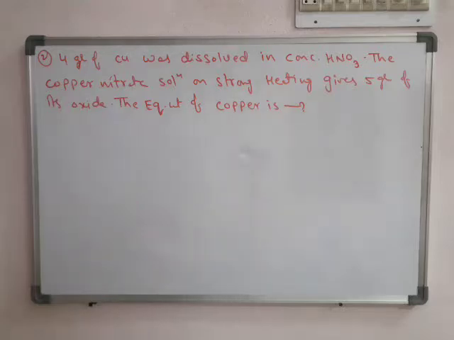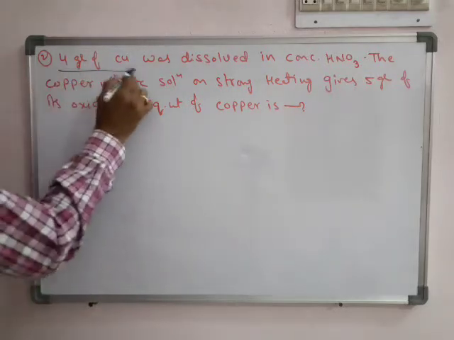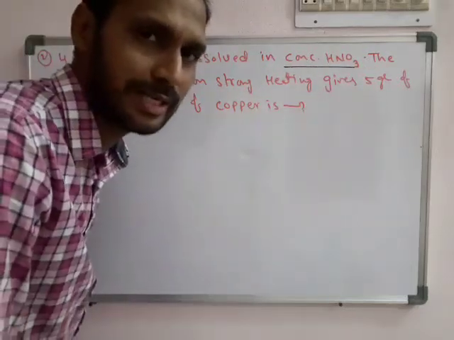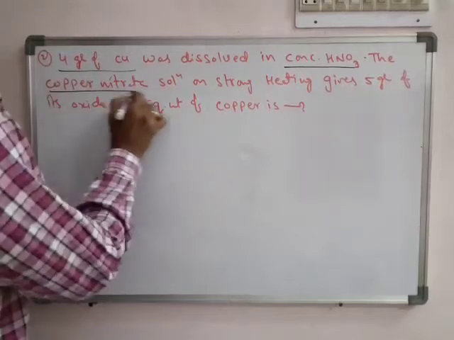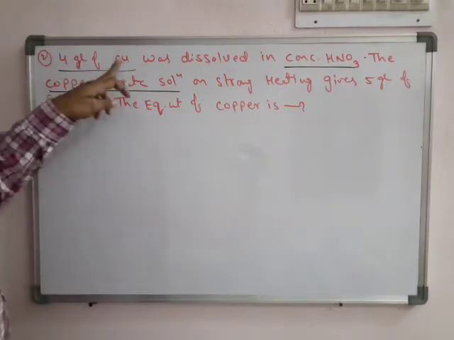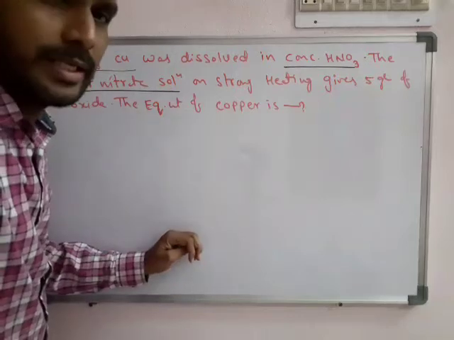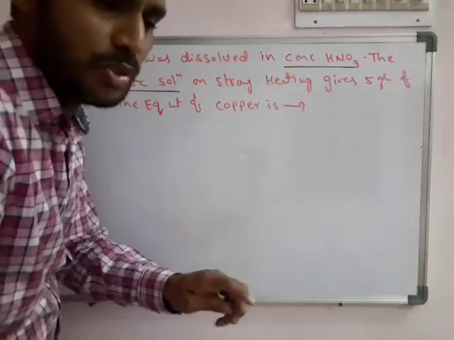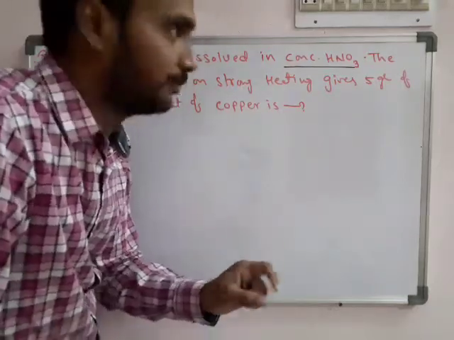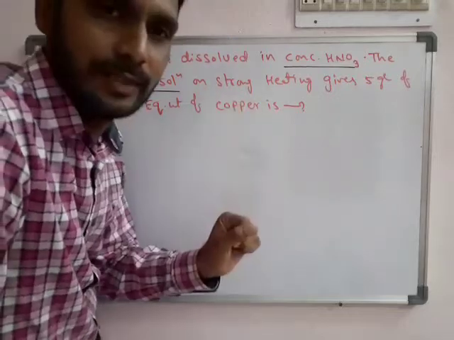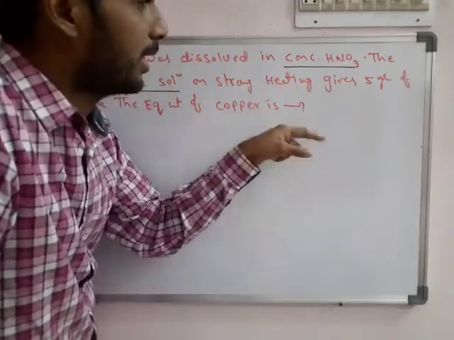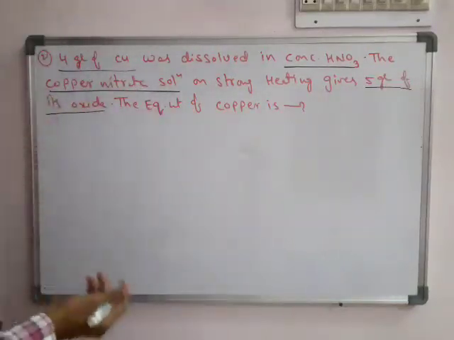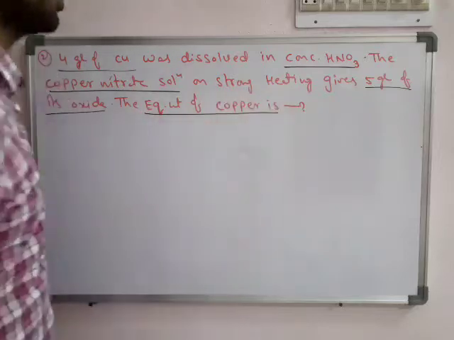Okay, see the second problem in the worksheet. 4 grams of copper was dissolved in concentrated HNO3, that is concentrated nitric acid. So the copper nitrate solution is formed. No information is given about copper nitrate, but on strong heating, it gives 5 grams of its oxide. We need to find the equivalent weight of copper.